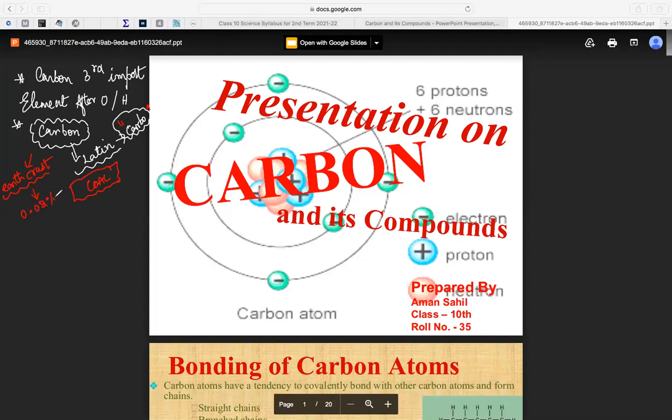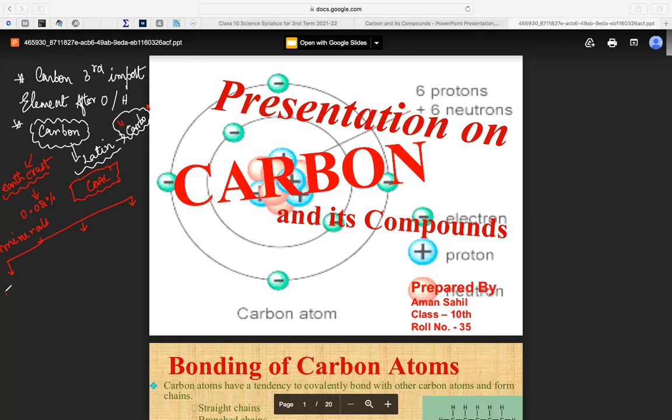In the earth's crust, there is only 0.02 percentage of carbon, which is present in the form of minerals. So what do the minerals contain? You know this. What are the minerals?